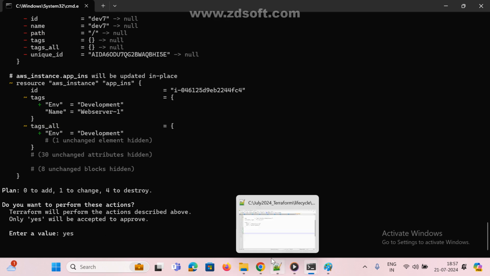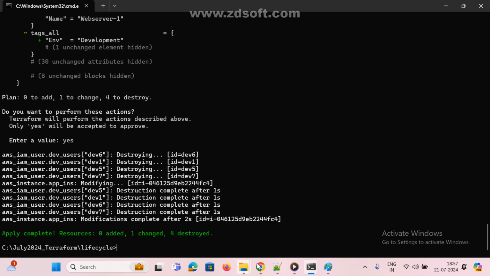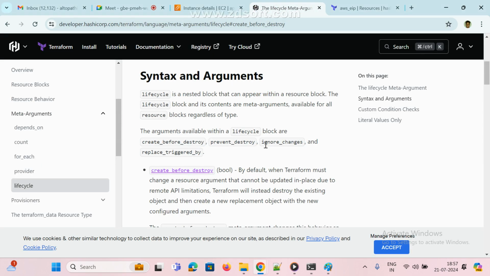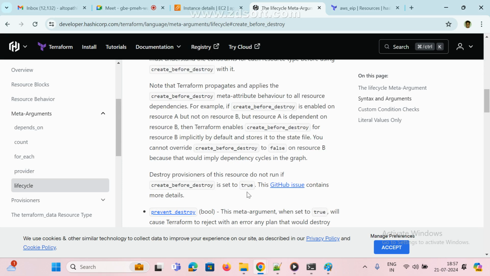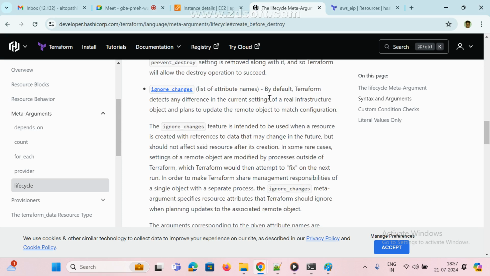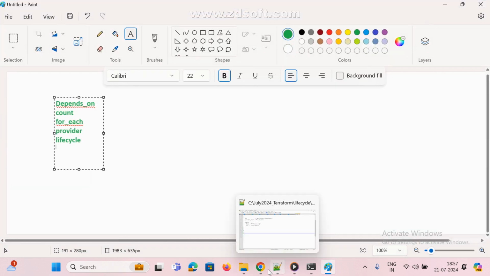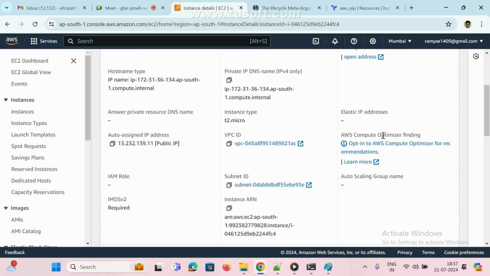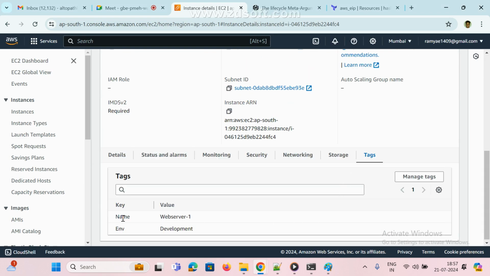Now there is a lifecycle. What is that? Ignore changes. Ignore changes means ignore changes. There is one more thing, ignore changes. How will it work? See here, ignore changes. By default, this is the list of attribute names. By default, Terraform detects any difference in the current settings of your real infrastructure. So now this is created. Now if you observe here, refresh it, the tag is added. If you go here, tags, the tag is added.